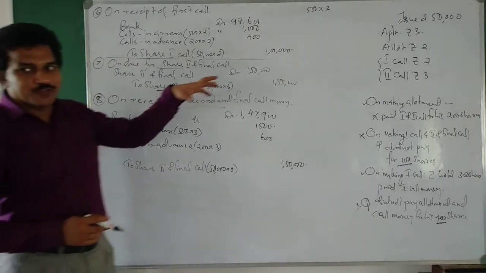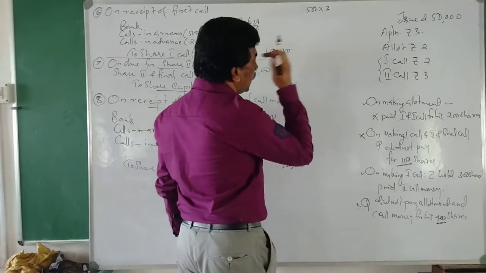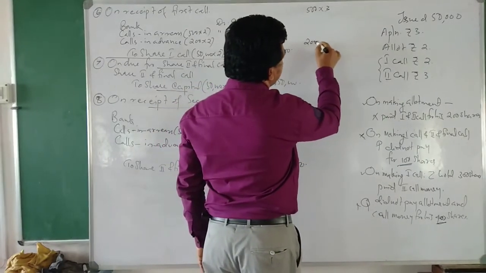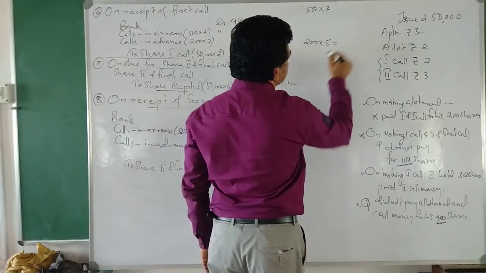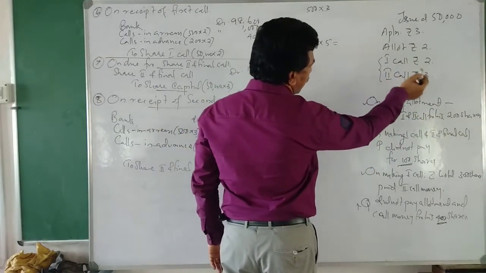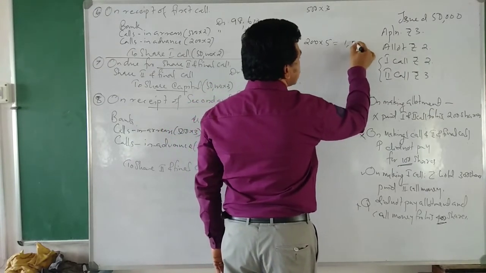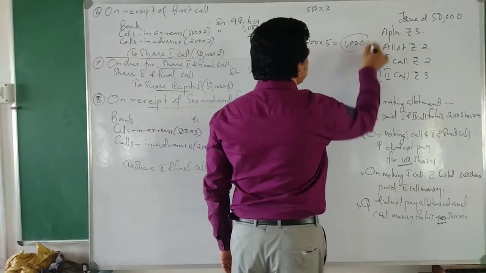Okay. Out of the total calls in advance, how much did we have? 200 shares into 5 rupees. That means 200 shares paid first call and second call along with allotment, so it was 1,000 rupees in calls in advance.